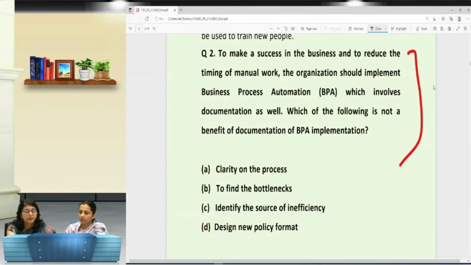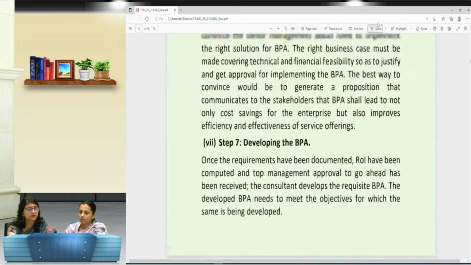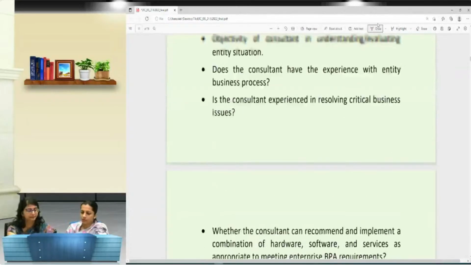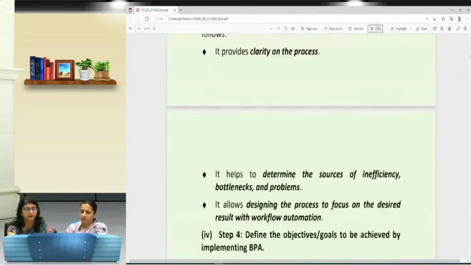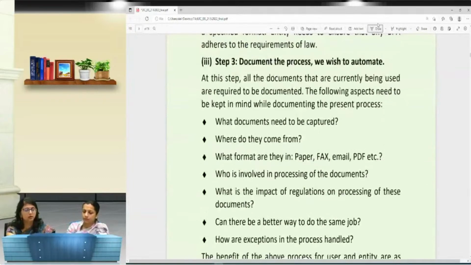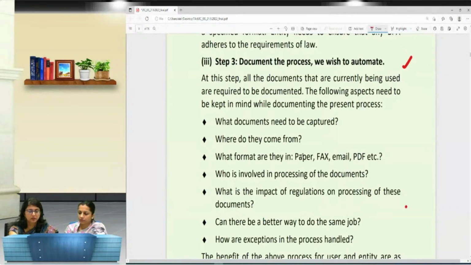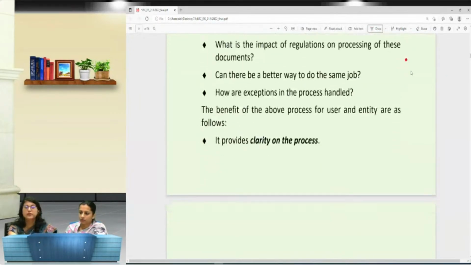But because we have just seen a particular topic here, in step number 3, where we had talked about documenting the process we wish to automate, right? We have also talked about the benefits of the documentation.